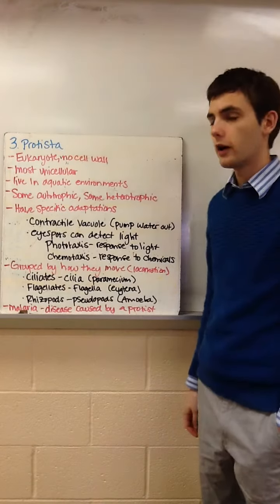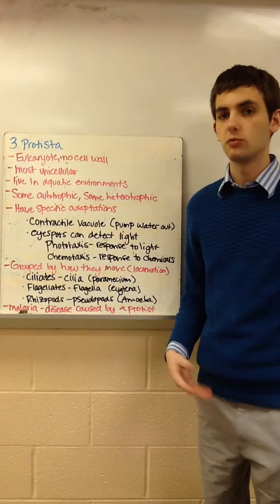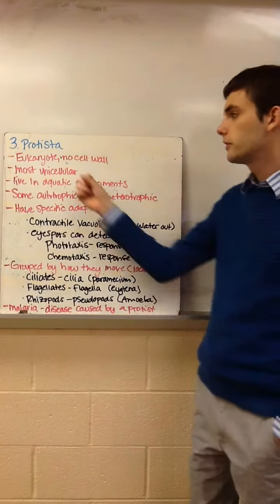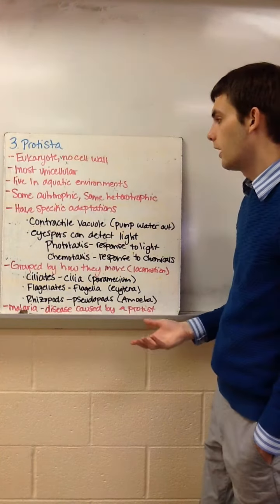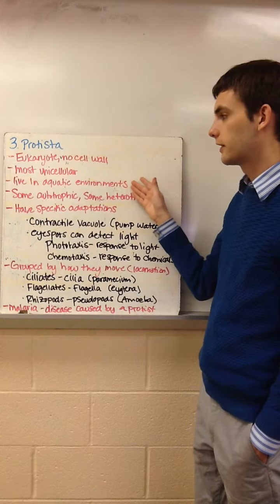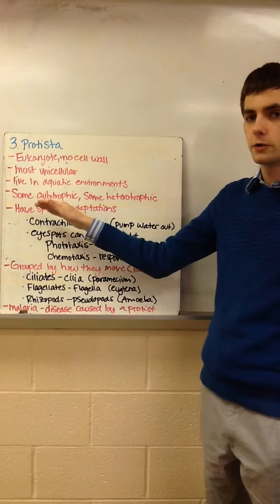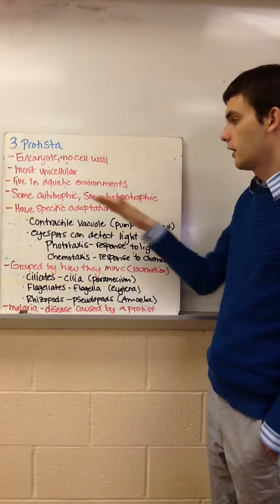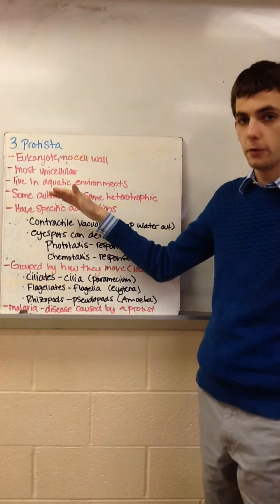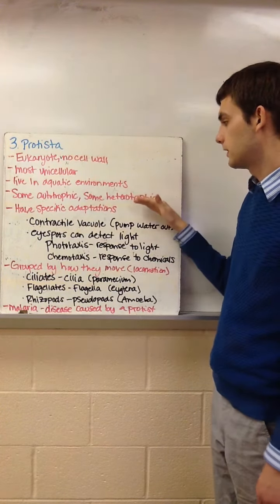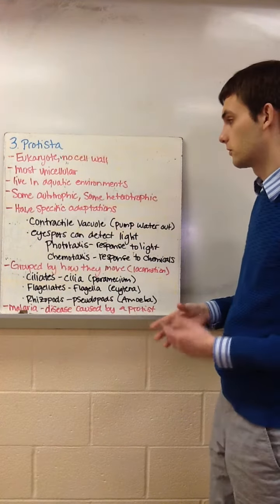The third kingdom is Protista. And these are eukaryotes that do not have a cell wall. Most of these are going to be unicellular, but some may be multicellular. And these are organisms that live in aquatic environments. Some of these are going to be autotrophic and some will be heterotrophic. Autotrophic means that the organism can make its own food, and heterotrophic means that it has to eat other organisms and that it cannot make its own food.